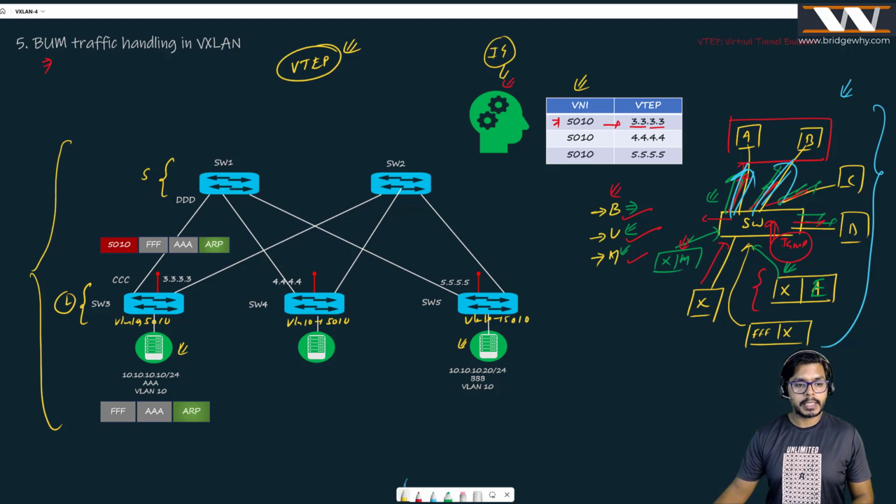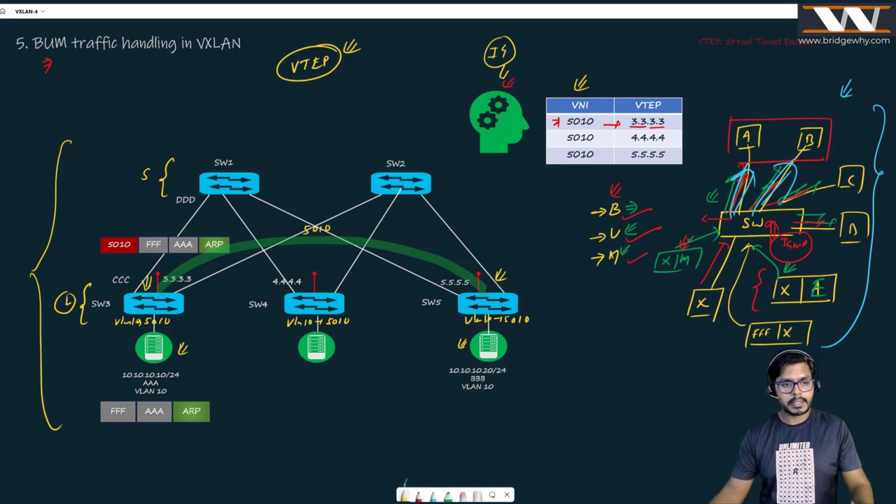And you all know that if host A wants to communicate to host B, they will be making a tunnel here, right? And on top of this tunnel, I can write that this is actually 5010 because VLAN 10 is mapped to this. And if I look at the ends of this tunnel, at one end we have switch 3, at the other end we have switch 5, right?